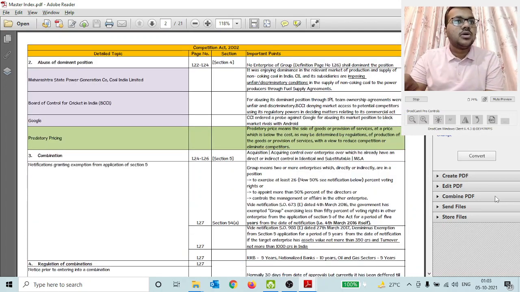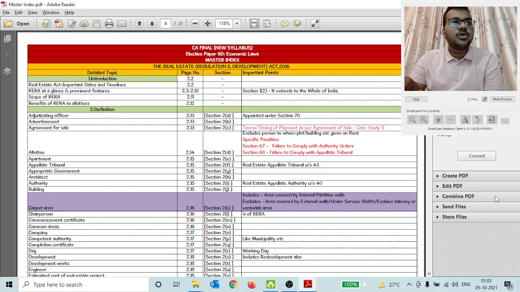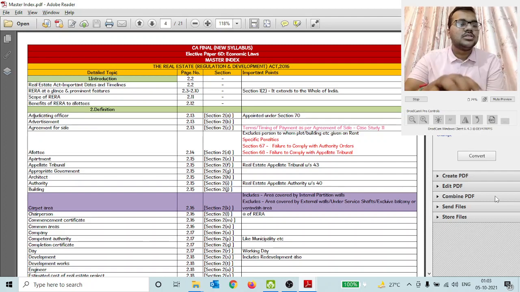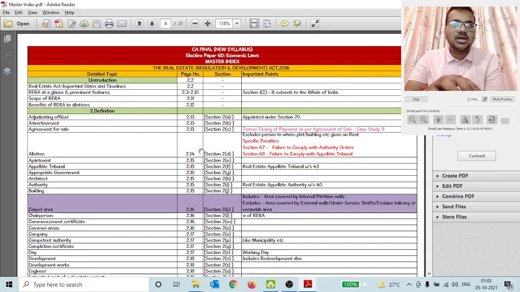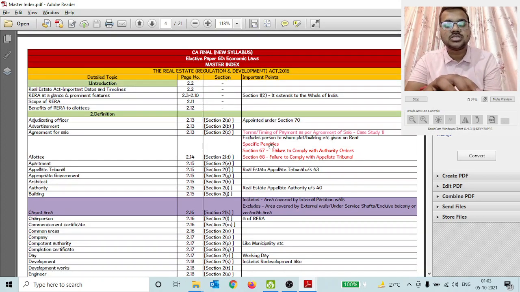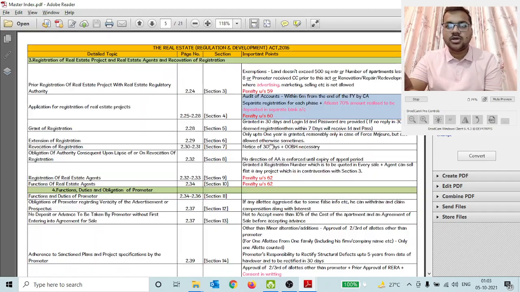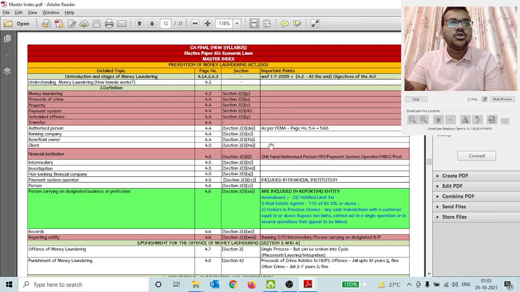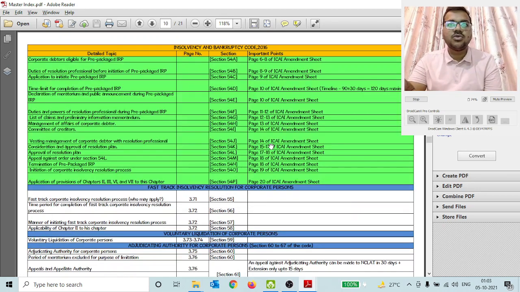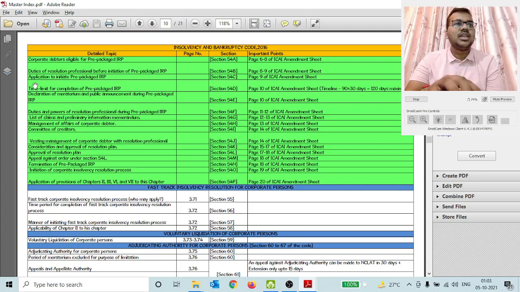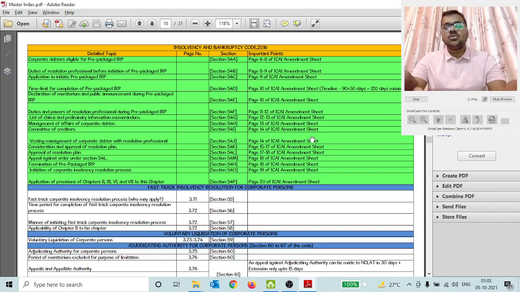Okay, so as you can see, for example, in this RERA Act there is a definition of allottee given on page number 2.4. In case there is a default made by an allottee, then the penalties are under section 67 and section 68 for allottees. Further, I have included the December 21 amendment sheet in the master index itself, which is highlighted in this green color in all of the chapters.